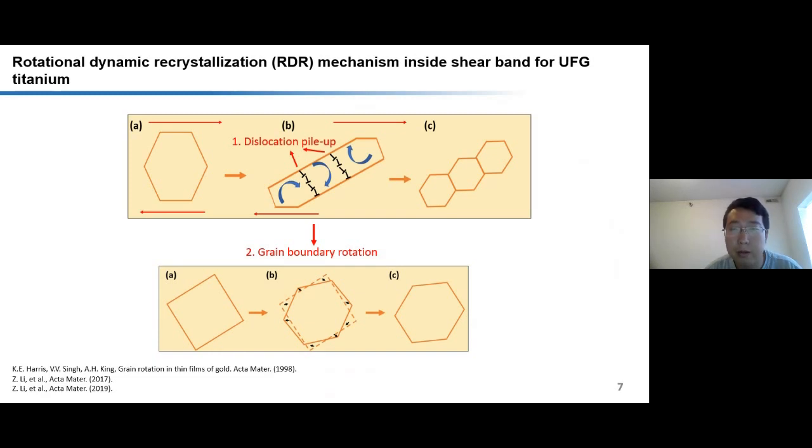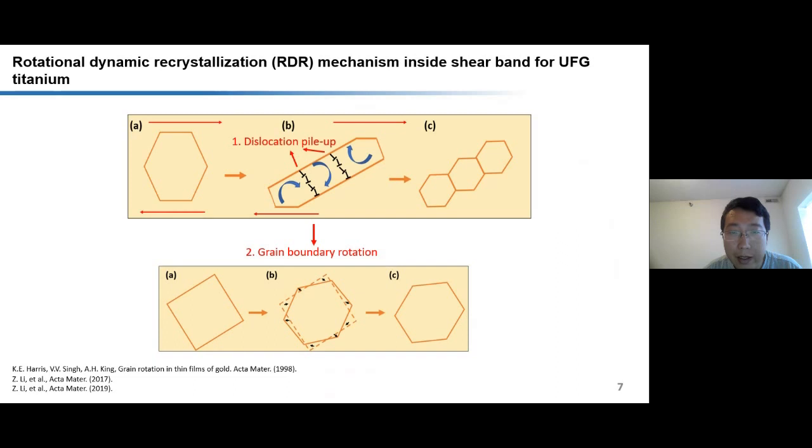With further increase of the shear strain, the dislocation density will increase and pile up to form low-angle grain boundaries. When the temperature rises significantly inside the shear band, the grains will start to rotate through grain boundary diffusion processes, as shown in the bottom three figures. Finally, equiaxed grains with a grain size less than 100 nanometers will form. Thus, the ultrafine gradient titanium indeed increases stress under dynamic loading without rapid loss of stress.